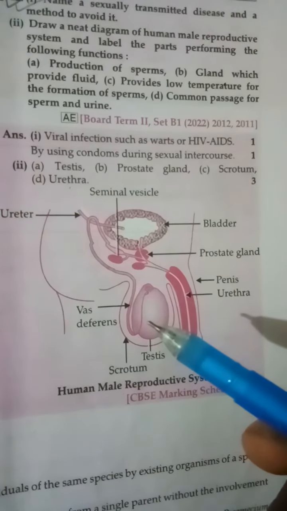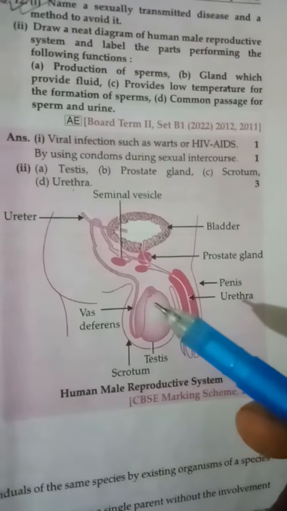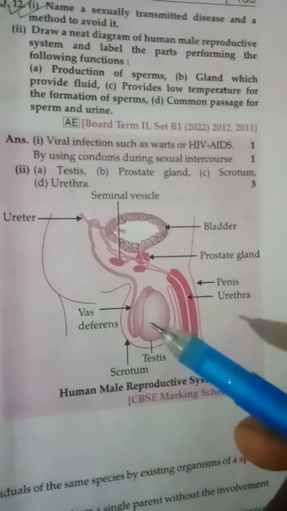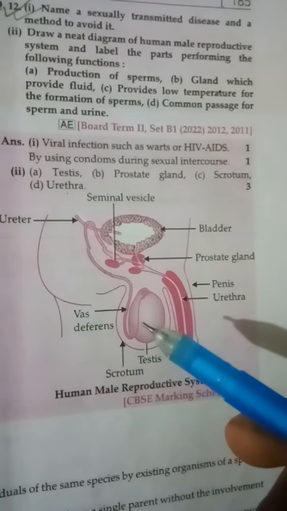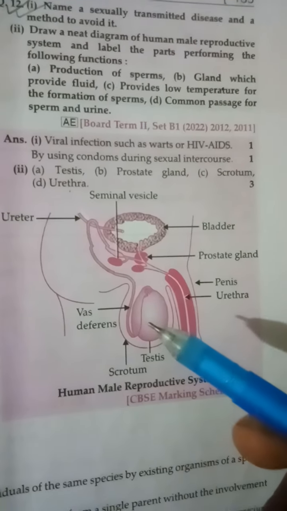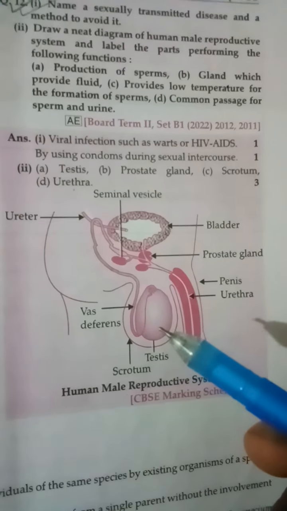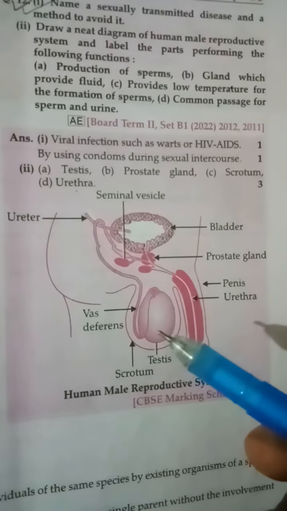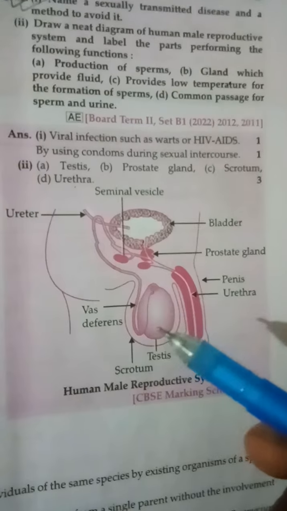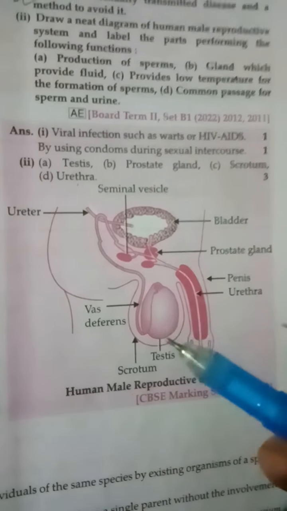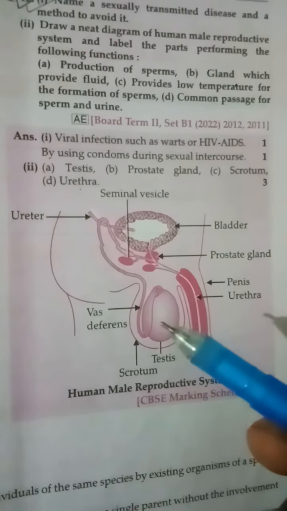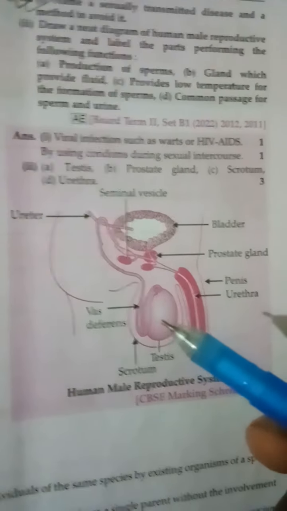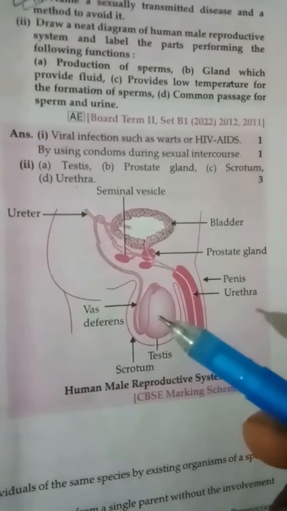Okay, now we are going to discuss the function of the testis. We know that the testis produces male germ cells. So what is the name of the male germ cells present in the human male testis? That means the male germ cells are known as sperms. Besides sperm production, the testis produces one essential male sex hormone, named testosterone.